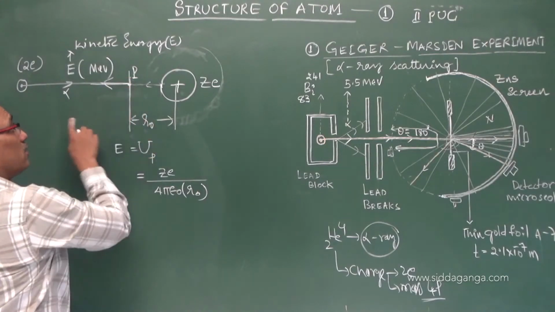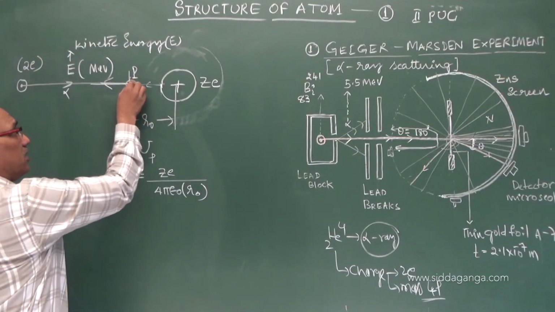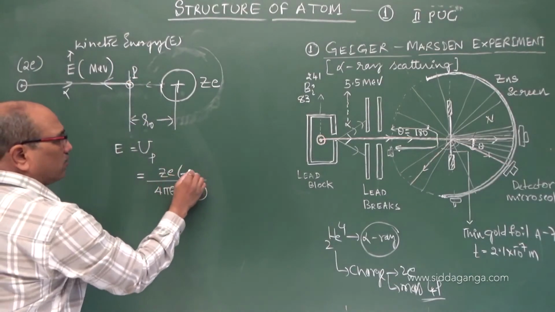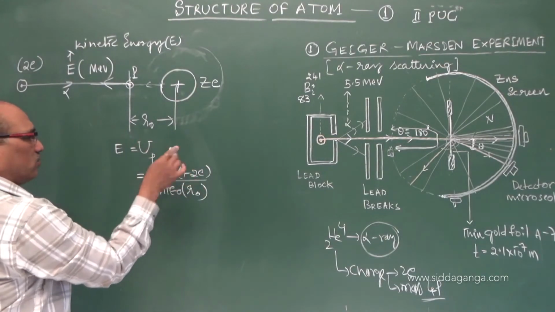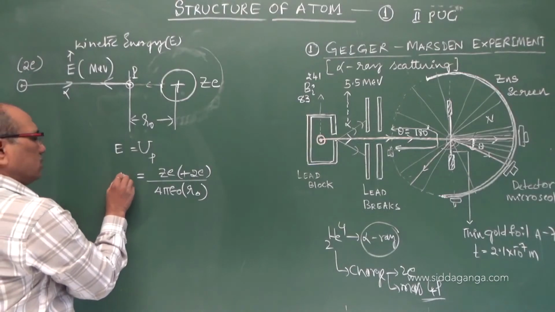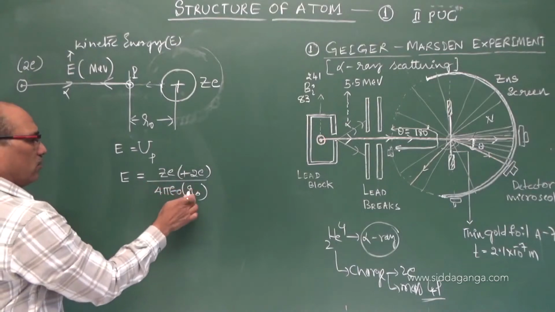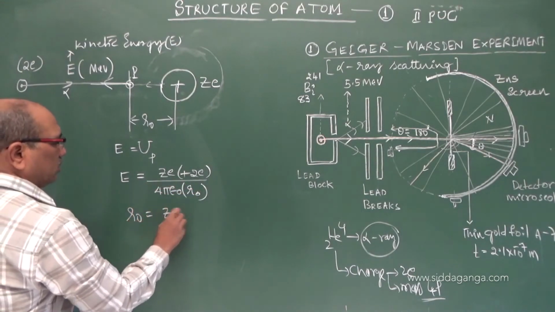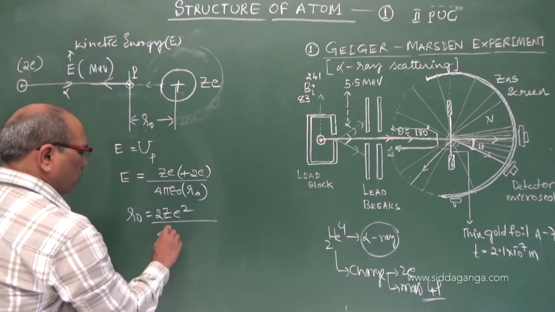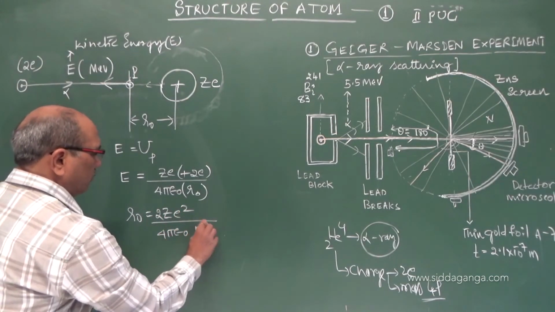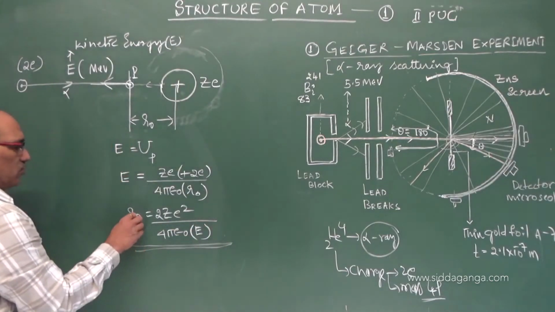Now at this point, the alpha particle with charge 2e, I take only the magnitude, so I use a plus here. Now if you want R0, the expression is 2 into Ze square by 4 pi epsilon naught into E. This is the expression for the closest approach.